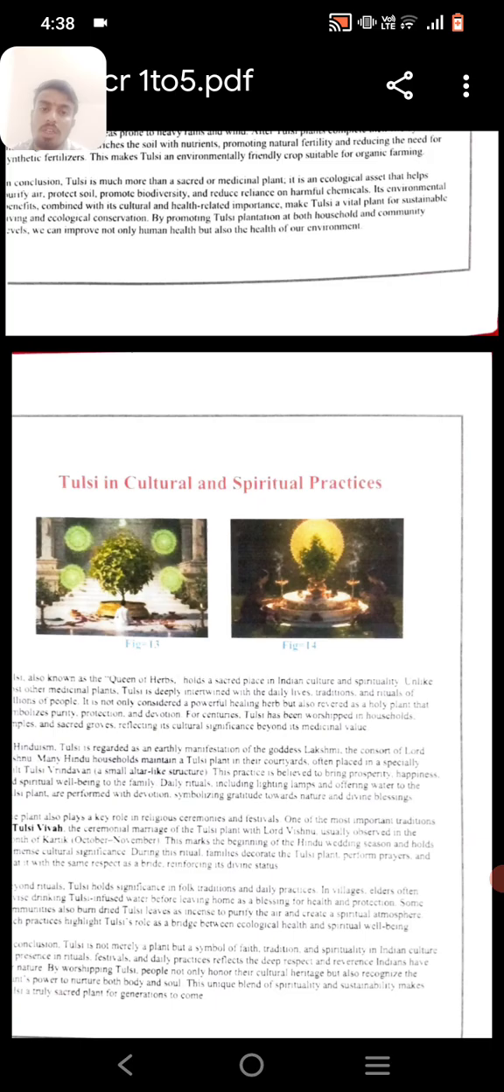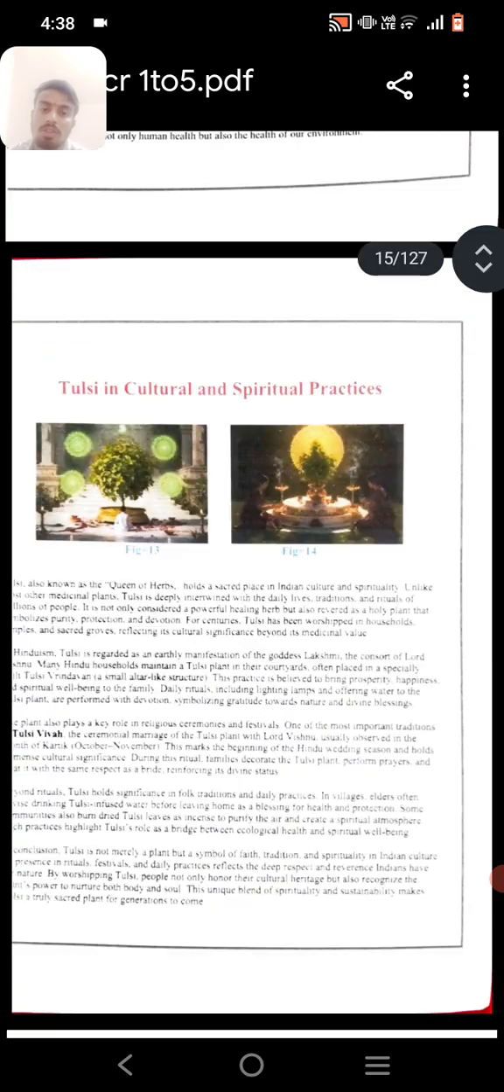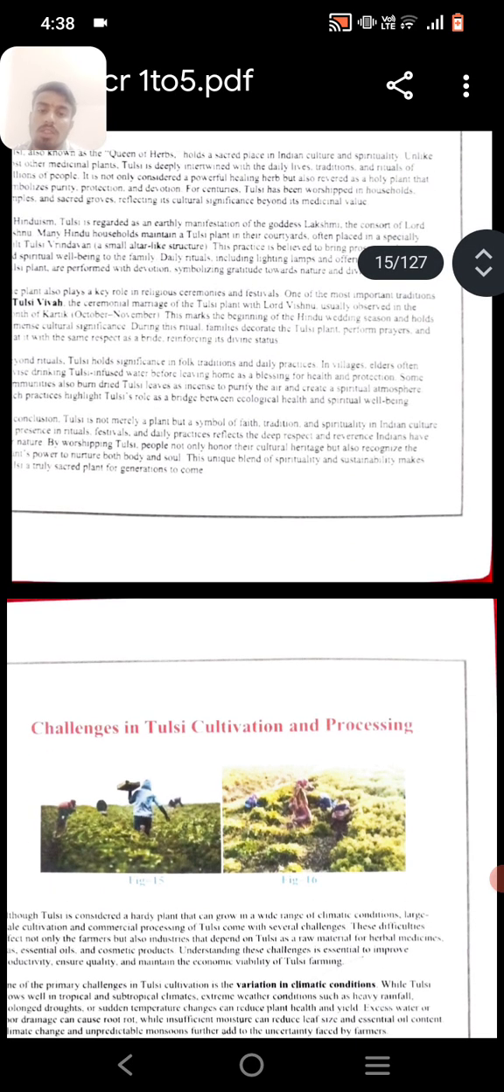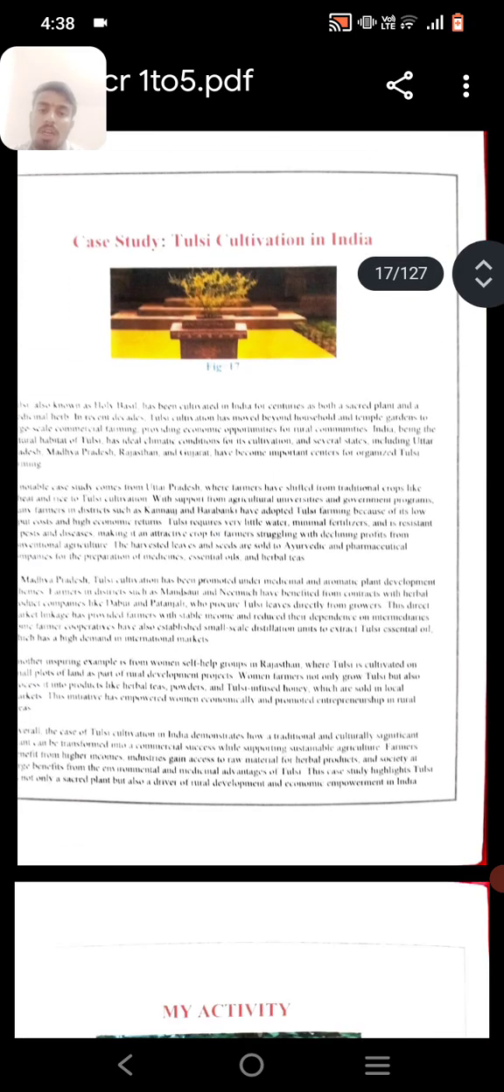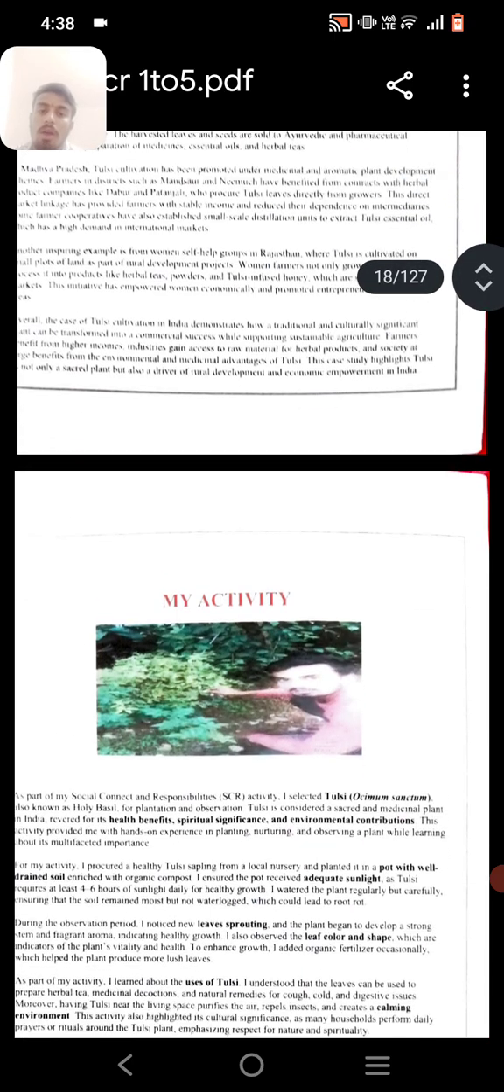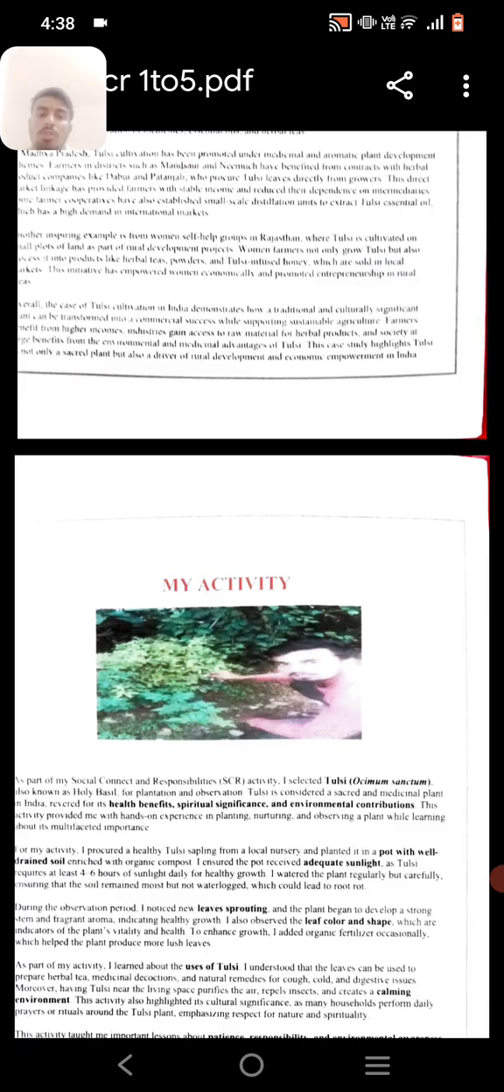Tulsi in cultural and spiritual practices. Challenges in Tulsi cultivation and processes. Case study: Tulsi cultivation in India. In my activity, Tulsi in our house for puja.